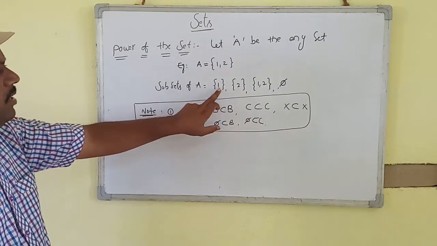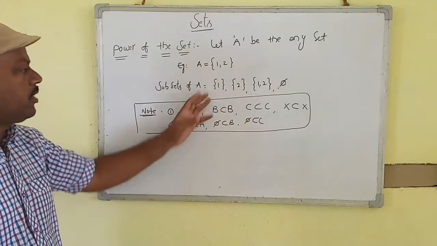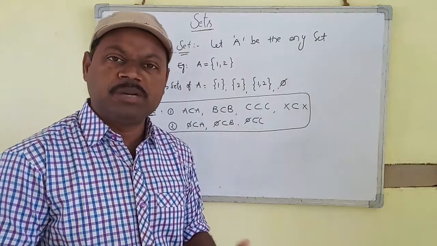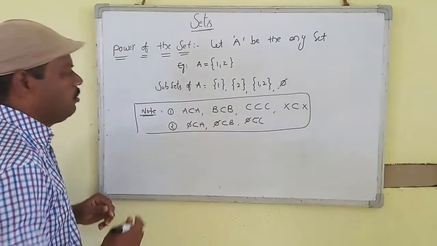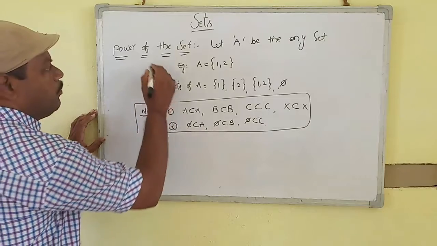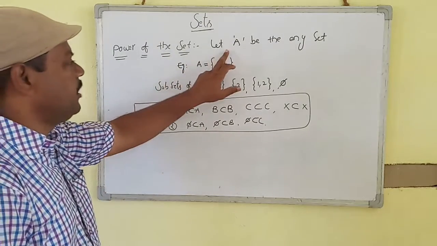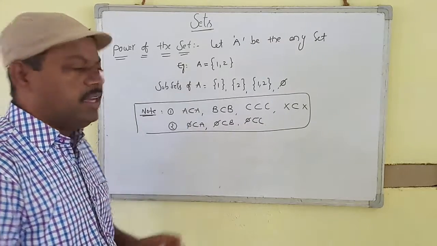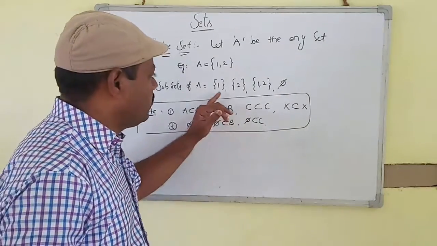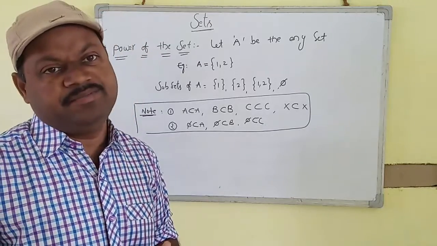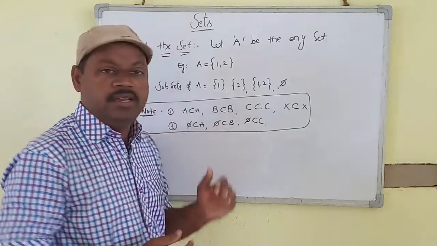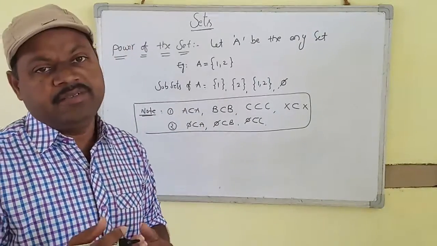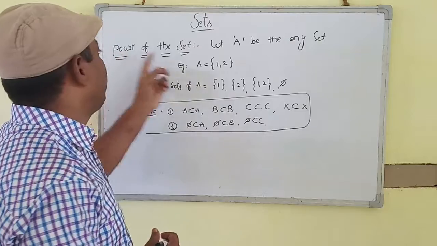Totally how many subsets are here? 1, 2, 3, 4. Total possible subsets are 4. Now, power set means the set whose elements are the subsets of the given set. That set is called the power set.